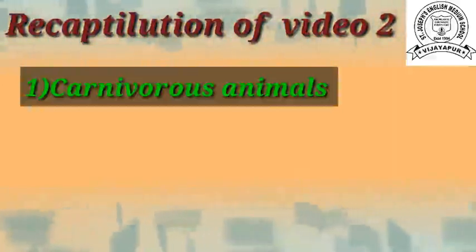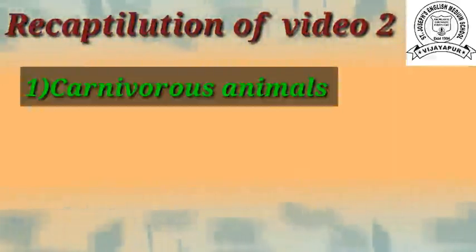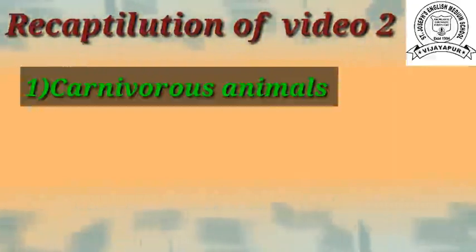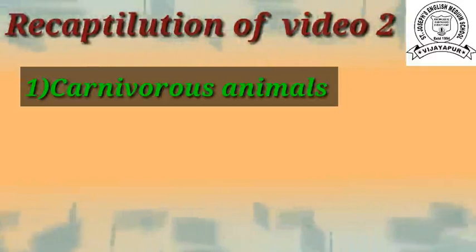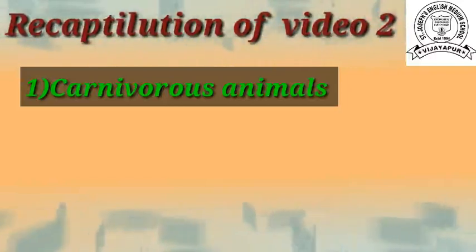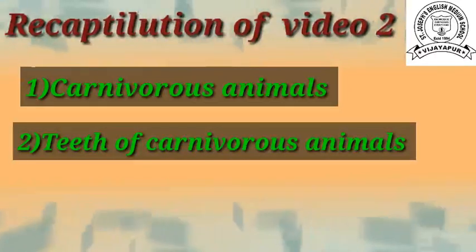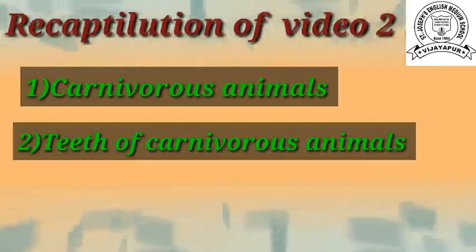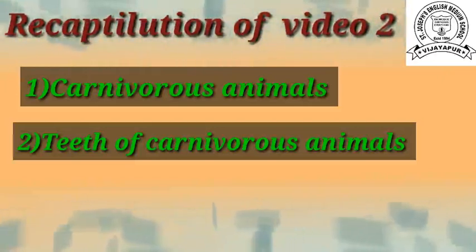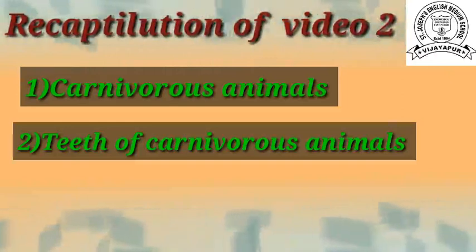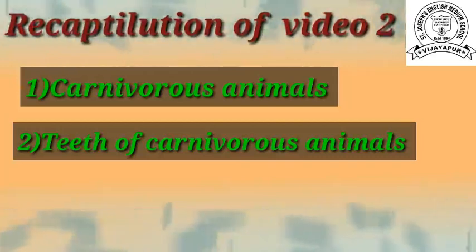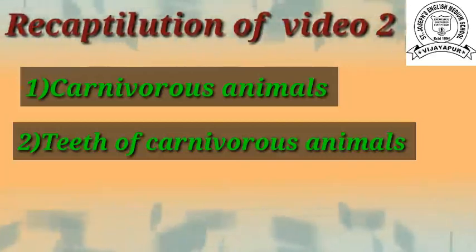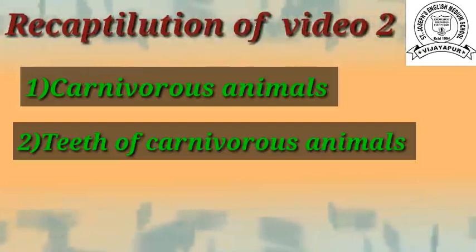So, listen. First of all, we learned the carnivorous animals, means the animals which eat flesh of other animals. These are called carnivorous animals. For example, lion, tiger, cheetah. After that, we learned about the teeth of carnivorous animals. So, carnivorous animals have sharp pointed teeth. What are they called? Canine. By using that canine, they can tear the flesh.